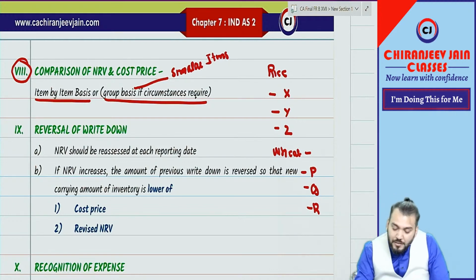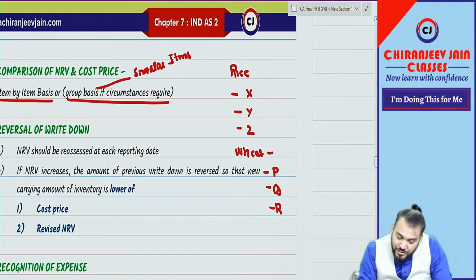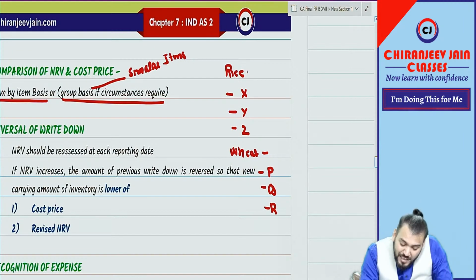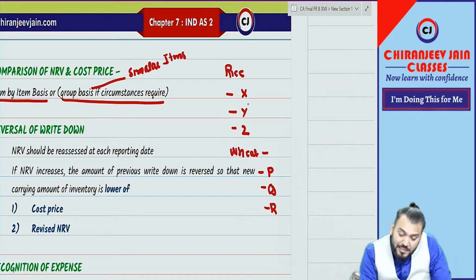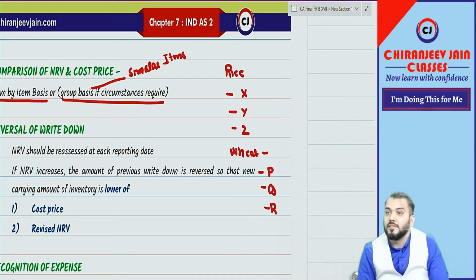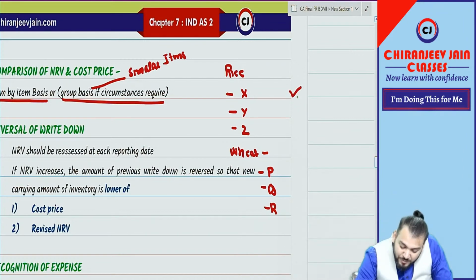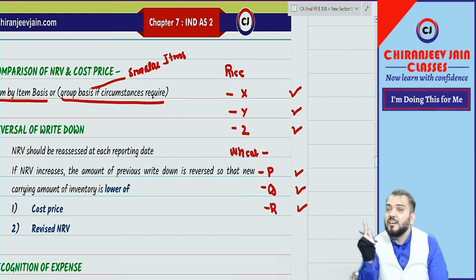PQR. Now, what is item by item basis? Whether they are saying rice is one item and wheat is another item, X is one item. So item by item basis means we need to do in this way. This is the first preference.